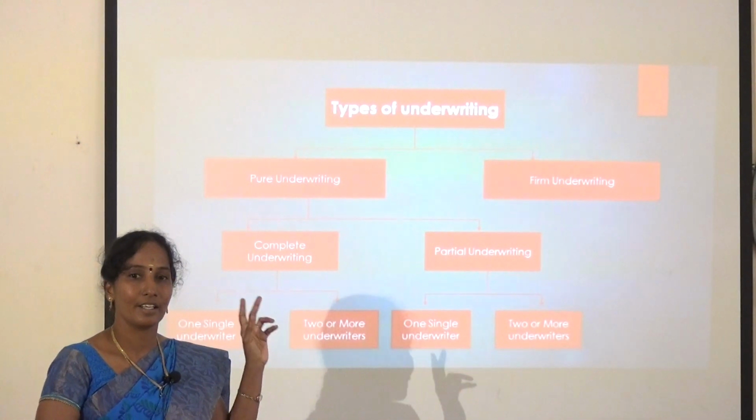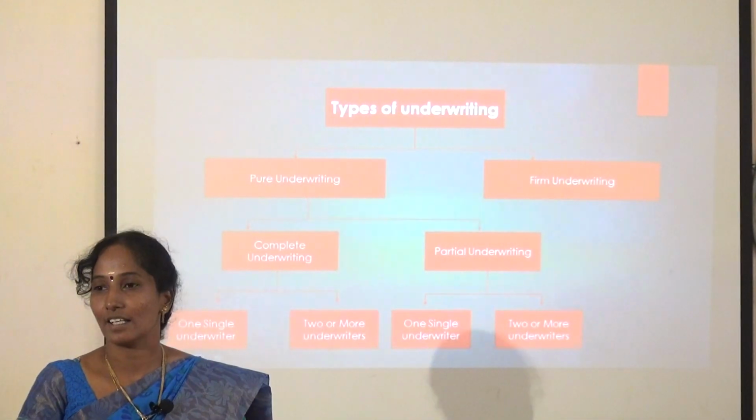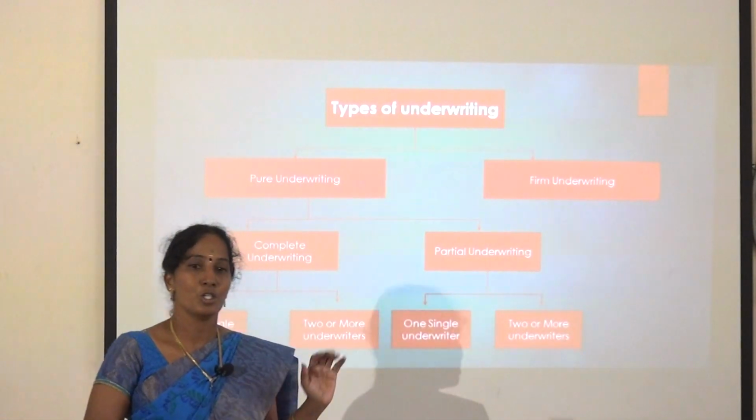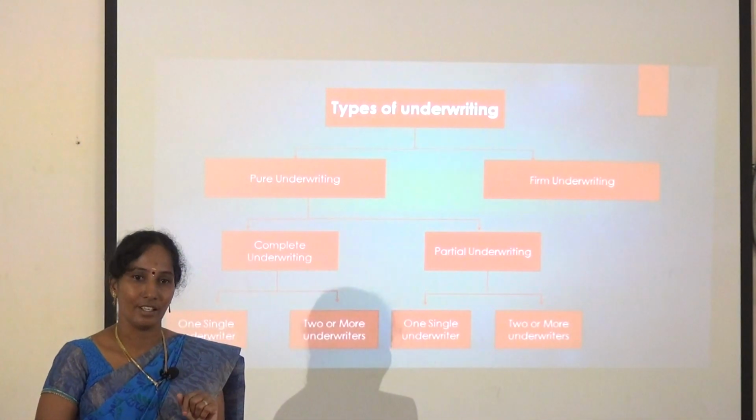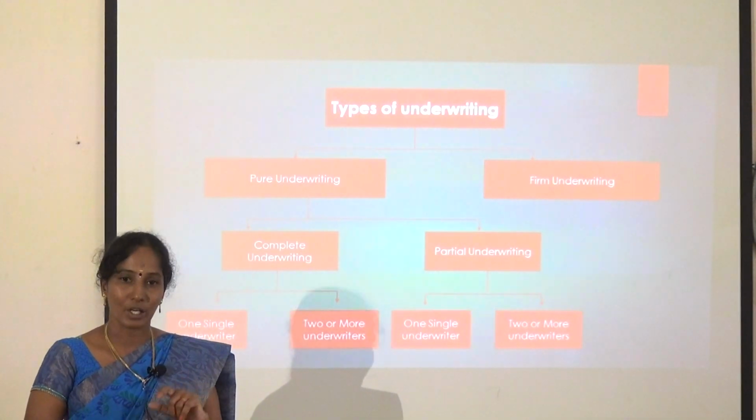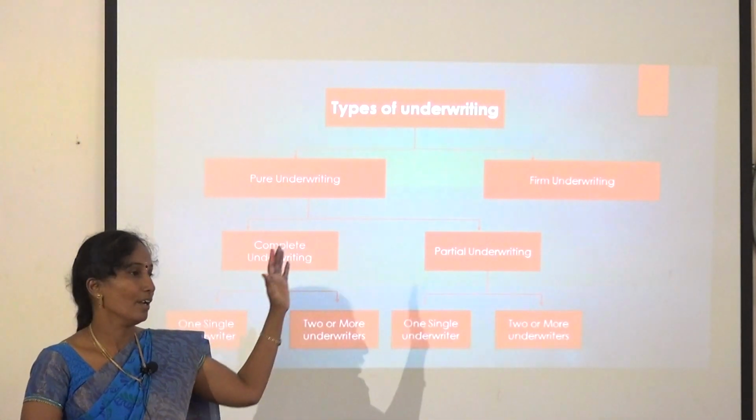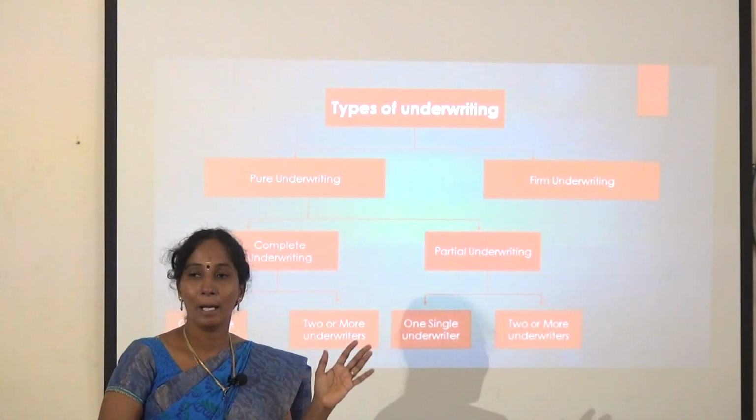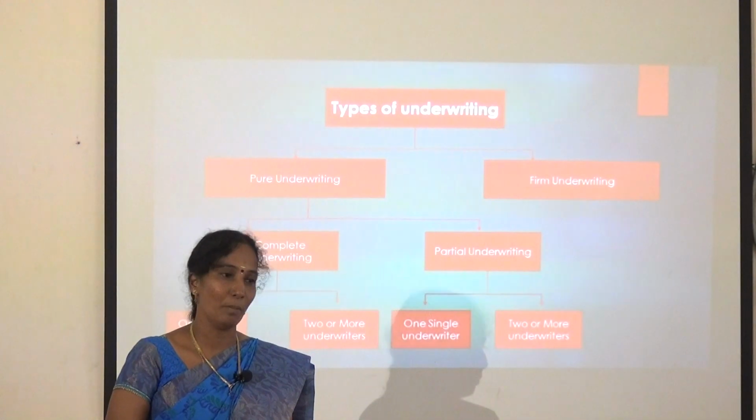Underwriting is divided into two categories. The first one is pure underwriting and the second one is firm underwriting. So what does pure underwriting mean? Pure underwriting means the liability of an underwriter is purely contingent. Contingent means may or may not. That is considered contingent. Then what does firm underwriting mean? Firm underwriting means partly definite, partly contingent. So the first one is pure and the second one is firm underwriting.